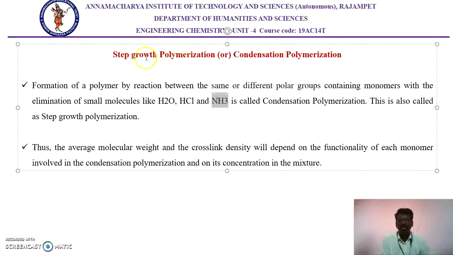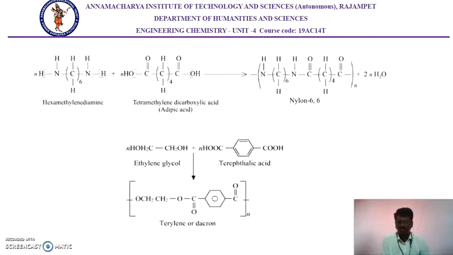So that step is called step growth polymerization. The average molecular weight and cross-links depend upon the nature and concentration of the monomer. Mostly this kind of polymerization involves the formation of a three-dimensional network and cross-linkings. And the next one is the best example of step growth polymerization or condensation polymerization.